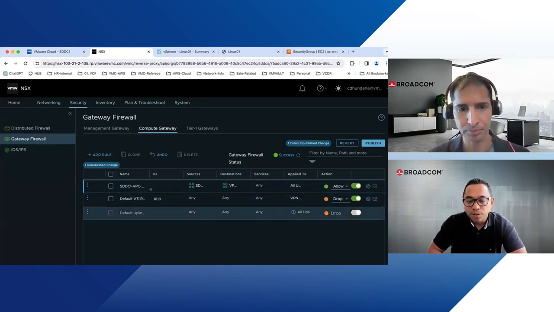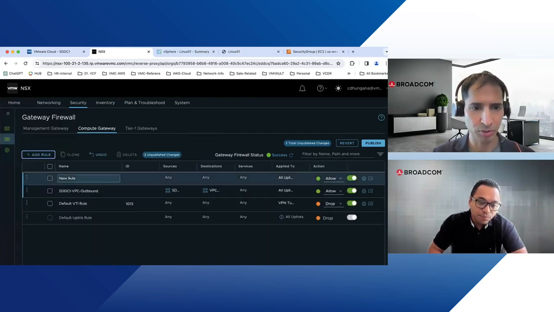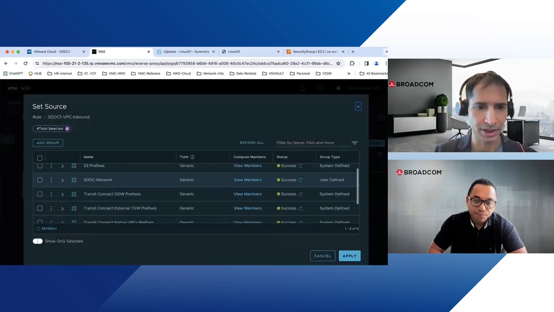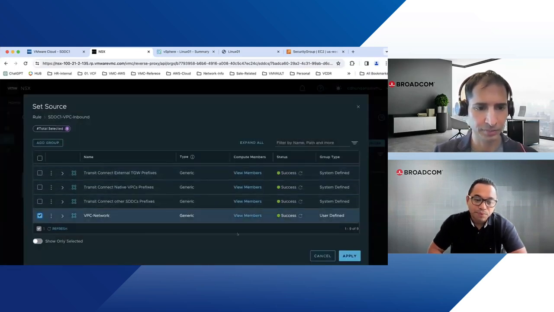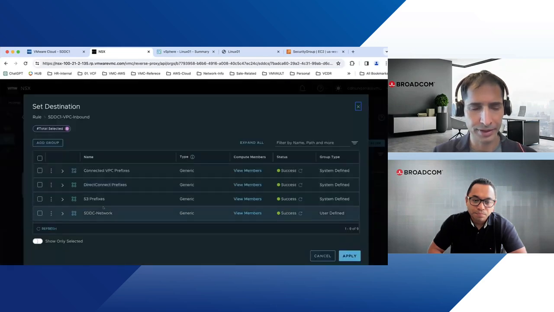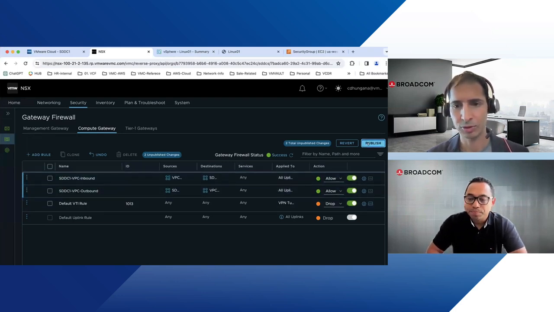And then we need to have the inbound as well. SDDC 1 VPC inbound rule. Let me choose the other way around, so VPC as the source and the destination will be the SDDC network. For now I put service as any, and uplink as all uplinks. We allow all of those. Okay, that's fine. And then we do the publish.